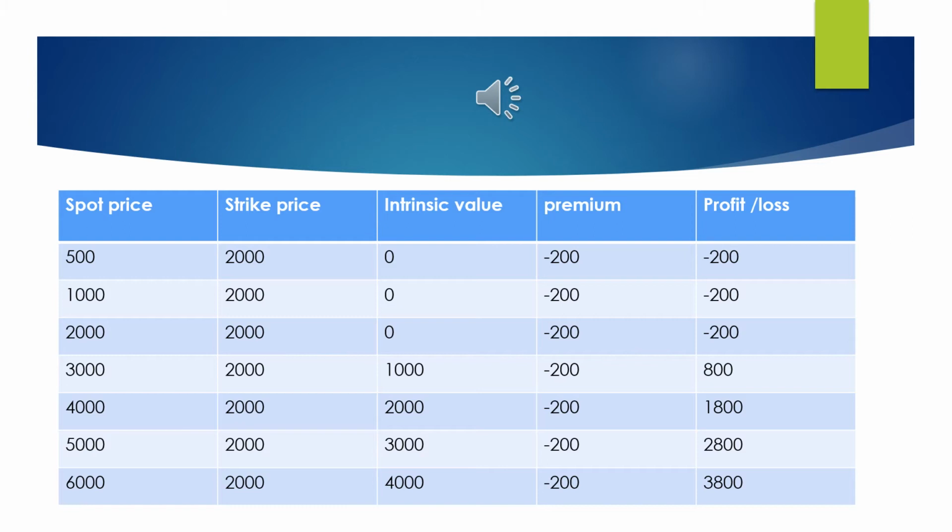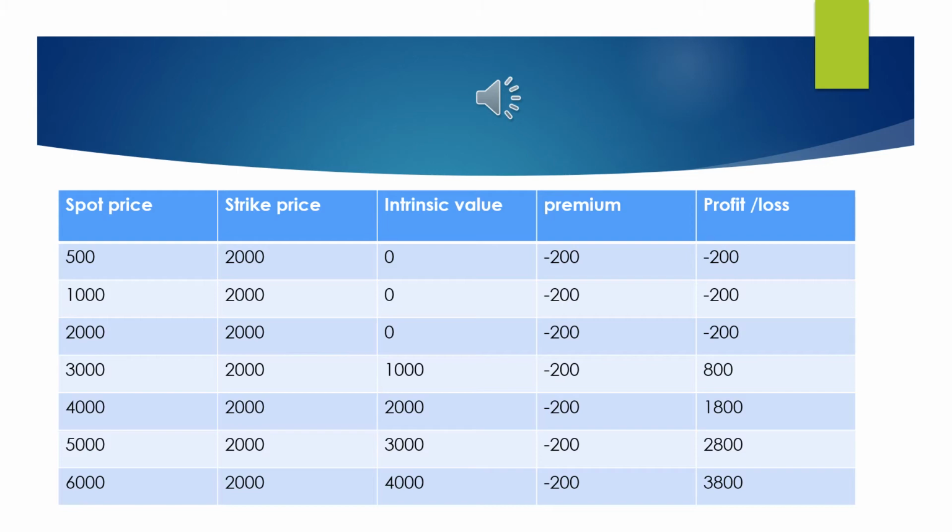Now let us go to the second condition where the spot market is 1000 rupees and the strike price is 2000 rupees. That means if he has to buy the share of HUL from the spot market, he has to pay 1000 rupees. But in his contract, the same share he has to buy for 2000 rupees. So this is a loss deal. So he will not execute the contract over here. He will let it expire and he will buy the same share from the spot market for rupees 1000. So here his loss is limited to the premium that he has paid to the opposite party, that is 200 rupees.